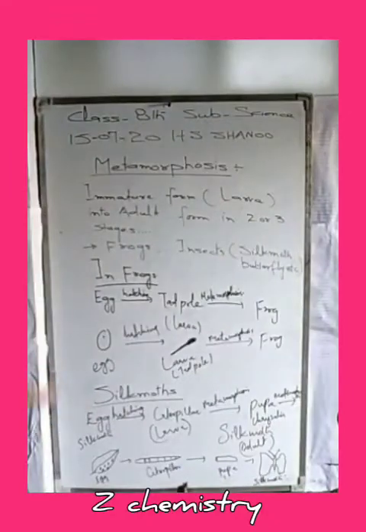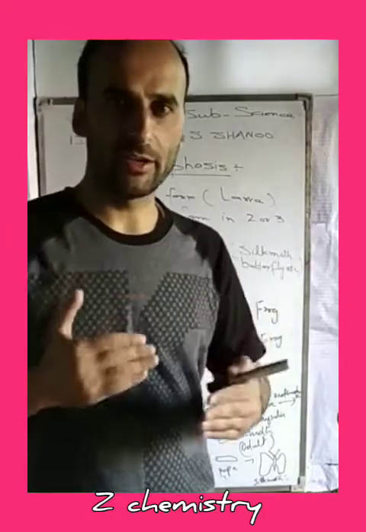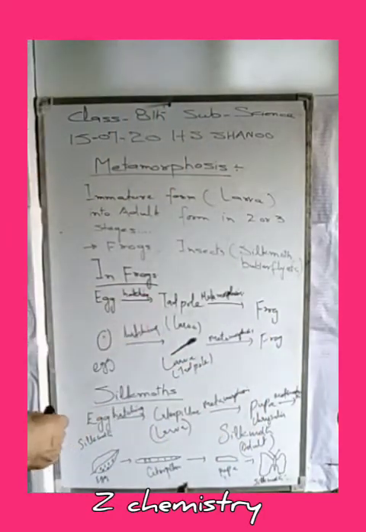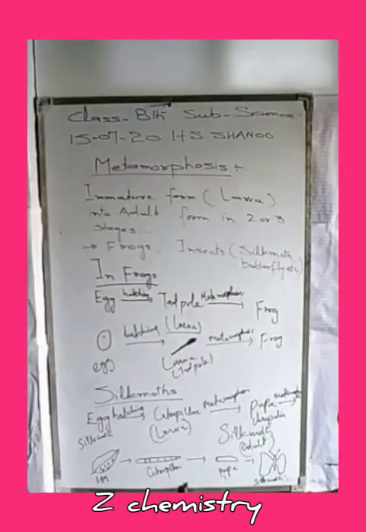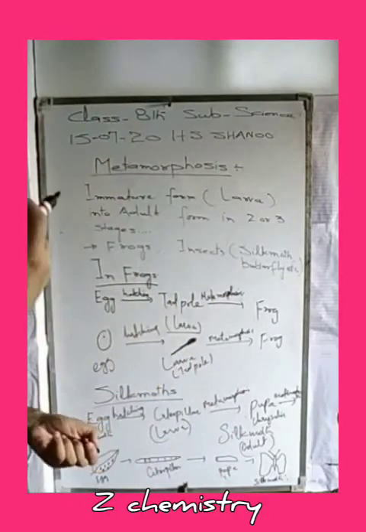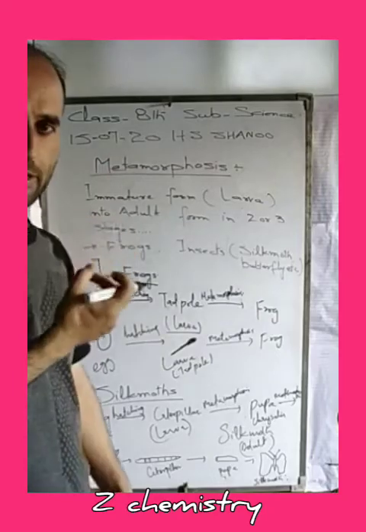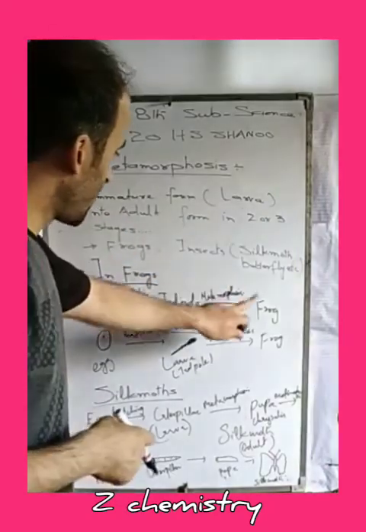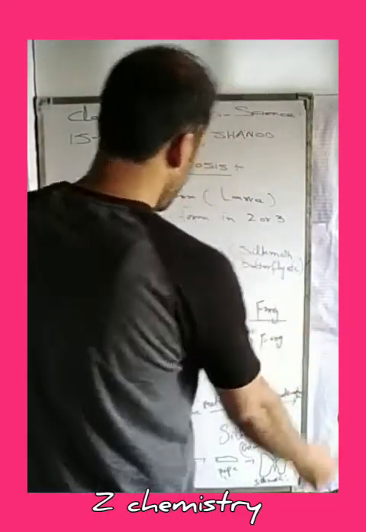On hatching, when the fertilized egg acquires the required temperature, it changes into a tadpole, which is the larval or immature stage of the frog. After this it undergoes metamorphosis in 2 or 3 stages. The tadpole has a long tail, this tail reduces in size during metamorphosis, and at the end it changes into an adult frog.